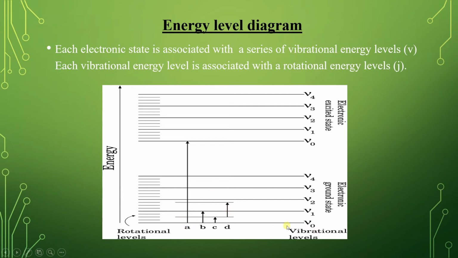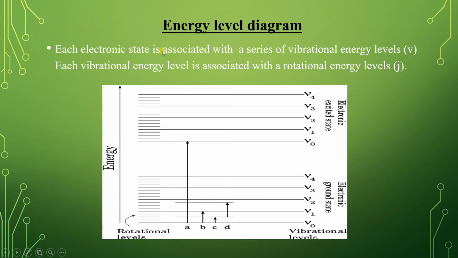Here, between the two electronic energy levels, the electronic energy levels are separated by vibrational energy levels. Vibrational energy levels are represented as V0, V1, V2, V3, V4 and so on.